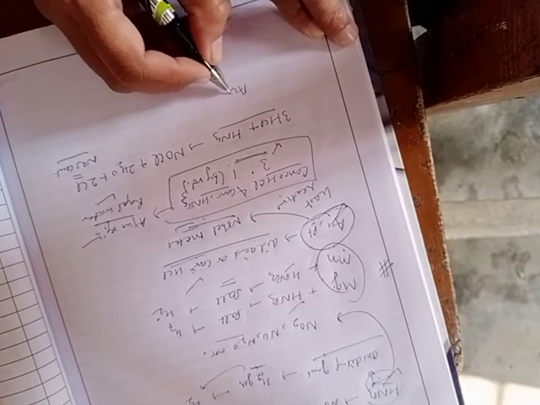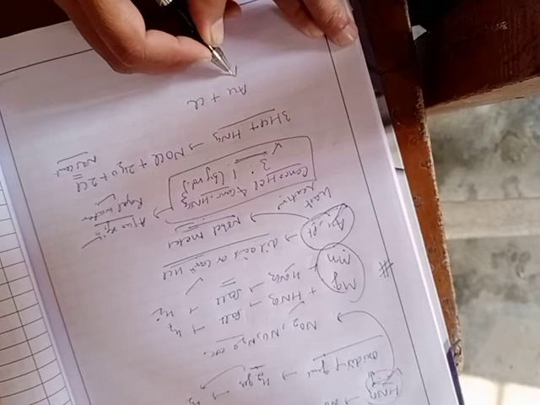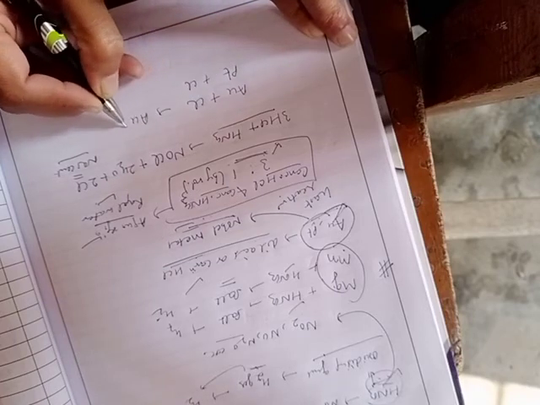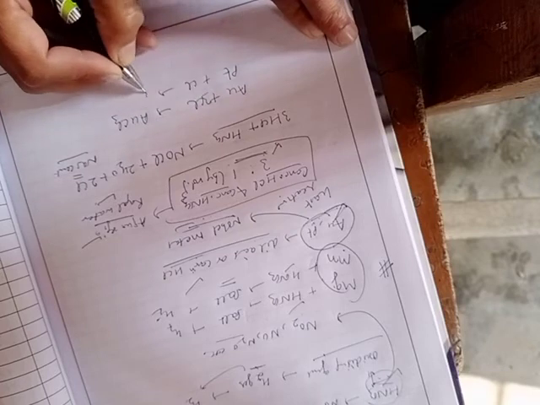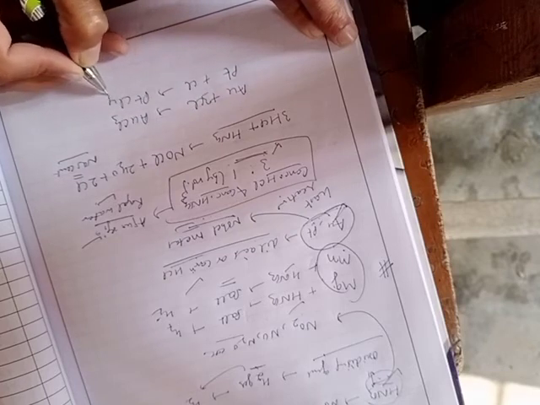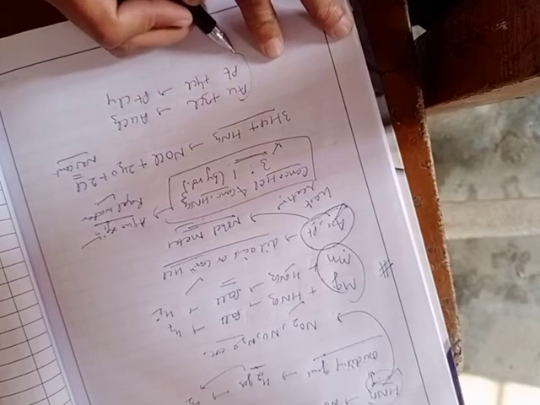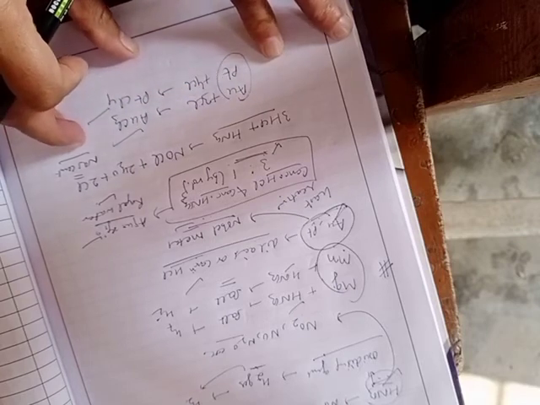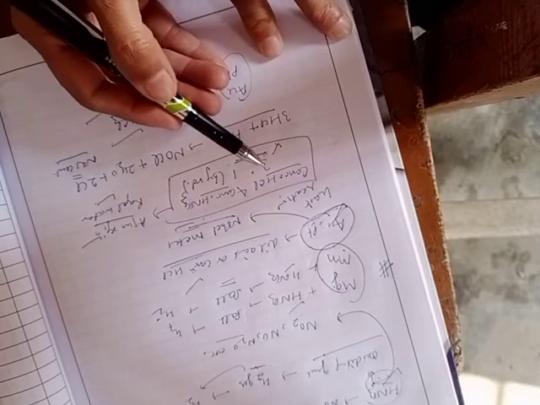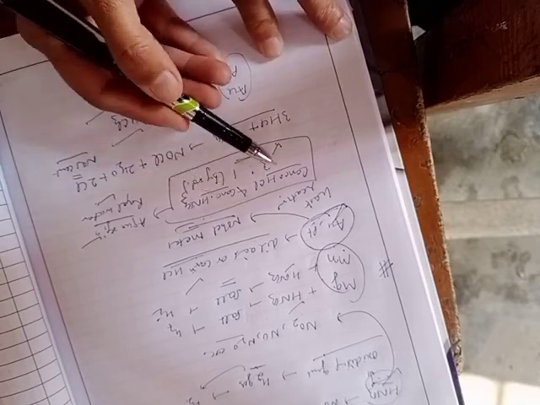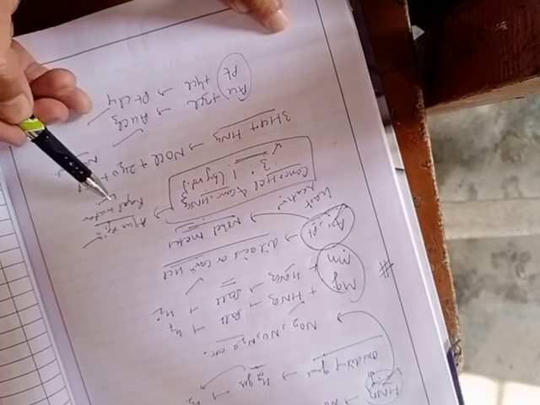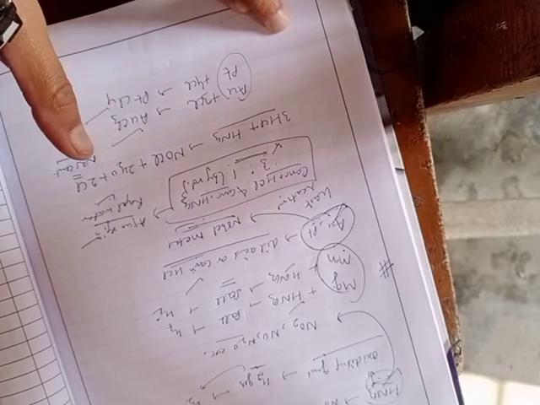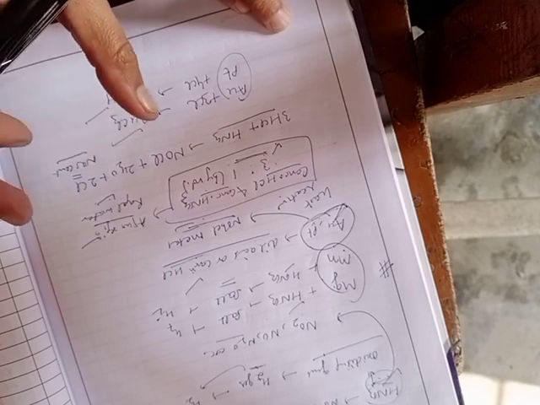So this nascent chlorine now combines with metals like gold and platinum, resulting in formation of AuCl3 or platinum PtCl4. In this way, these metals undergo dissolution, and this type of fuming mixture or fuming liquid, that is nitric acid plus HCl, this mixture is named aqua regia or royal water, and this mixture is used by goldsmiths for cleaning jewelry.